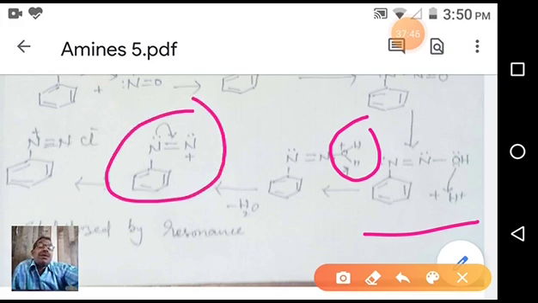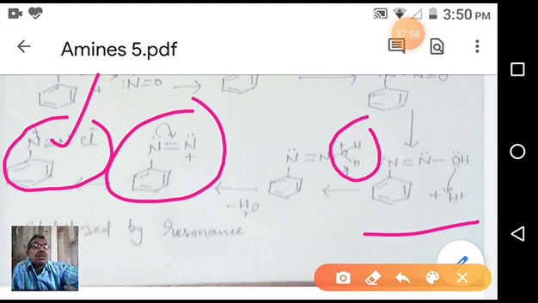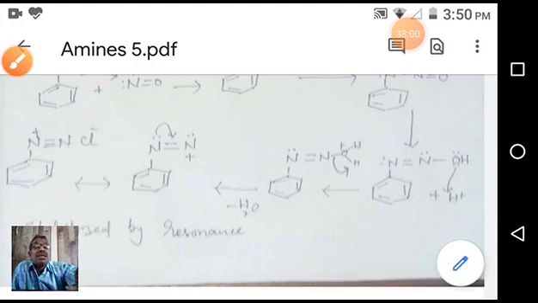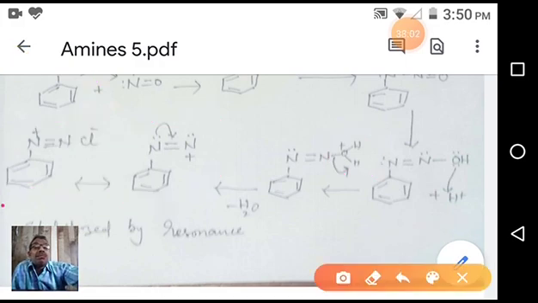This is important. Why are aliphatic diazonium salts more unstable than aromatic? Due to the electron pair being delocalized. Both these structures are the same, but this one is more stable. That's why we can take this one. Many times you write this one with benzene. Due to the plus charge on nitrogen, it is stabilized by resonance of the benzene ring.